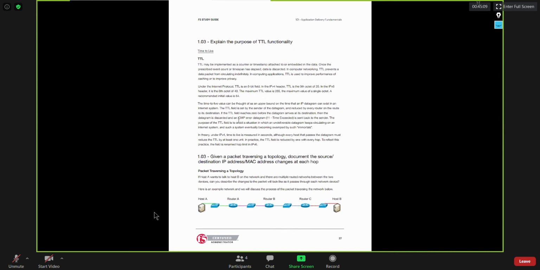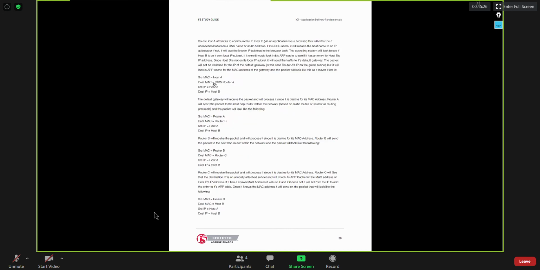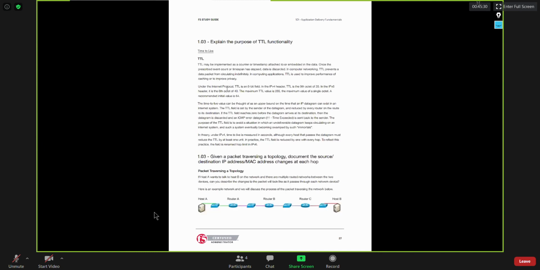So that's that piece. TTL is done. And then packet traversing a topology. This is the topology where they are trying to explain how a packet will get traversed. You would see that the MAC address will always get modified upon crossing each and every broadcast domain. There is a host A, which is the source host, and destination host B, with a switch and then a router, then a switch and a router, then a switch and a router.